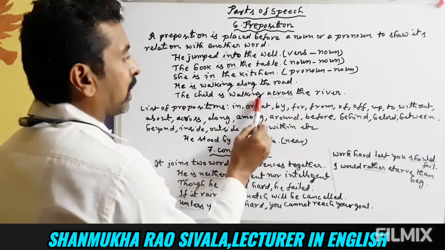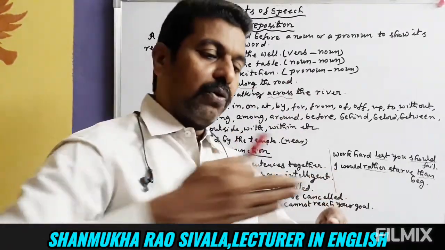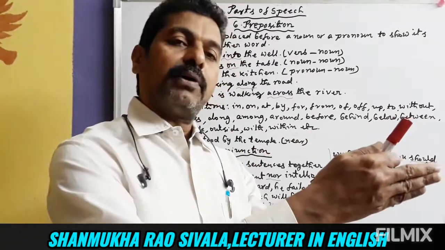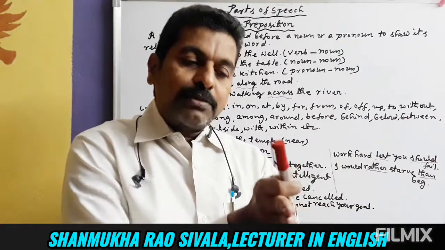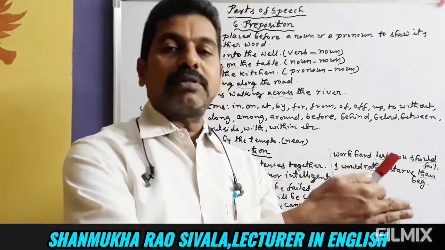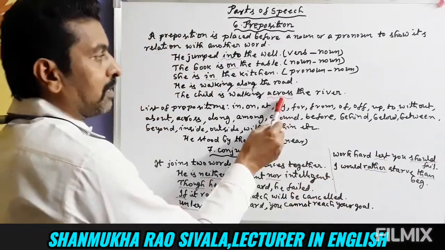The child is walking across the river. So this is the river. If we go like this, it is called across. Across the river. If like this, it means along the river. This is along the river. This is across the river. So across is a preposition.